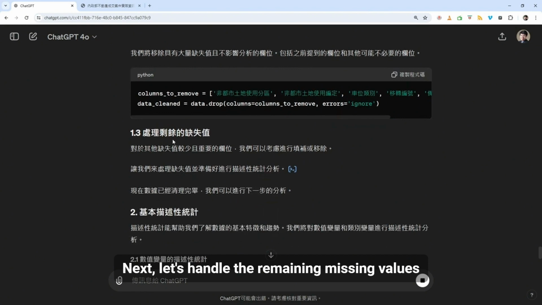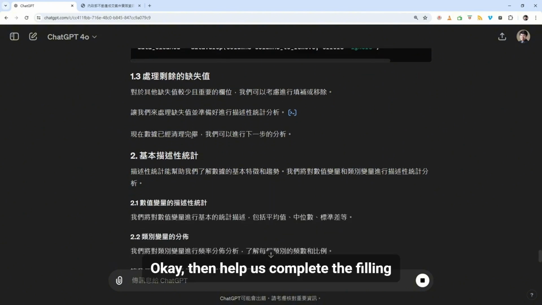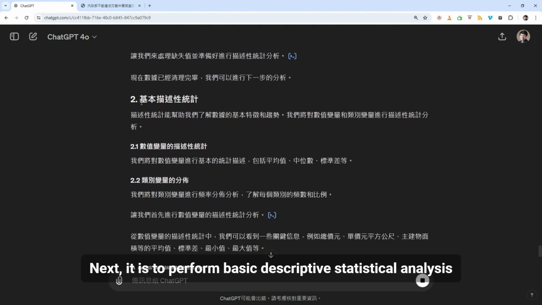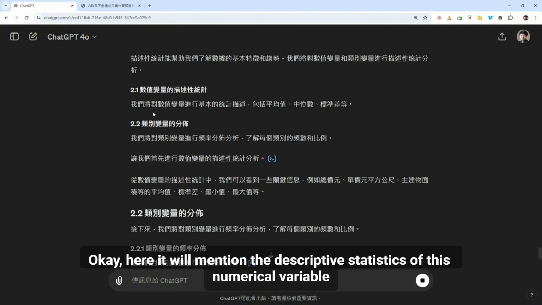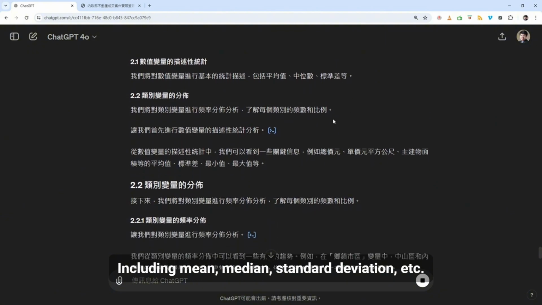Next, let's handle the remaining missing values. We know that missing values are quite important in this data analysis. Okay, then help us complete the filling, or remove. Next, it is to perform basic descriptive statistical analysis. Okay, here it will mention the descriptive statistics of this numerical variable, including mean, median, standard deviation, etc.